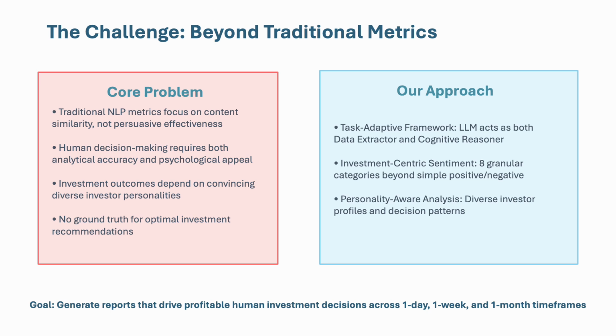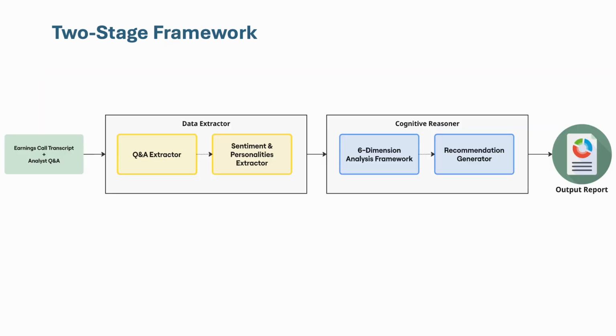To address these challenges, we propose a task adaptive framework where an LLM first acts as a data extractor and then as a cognitive reasoner. The model first acts as a data extractor to extract key implicit and explicit information from the transcripts by carefully analyzing the prepared remarks and each question-answer QA pair.